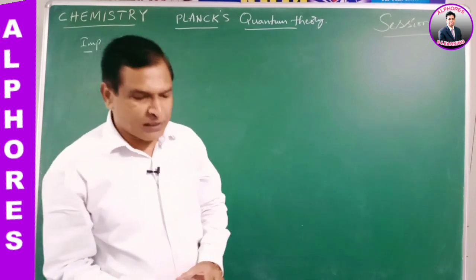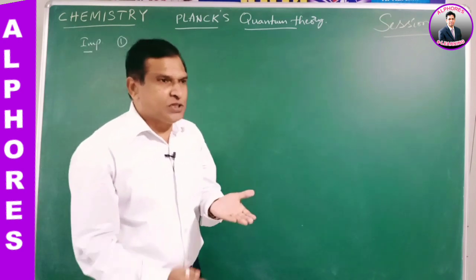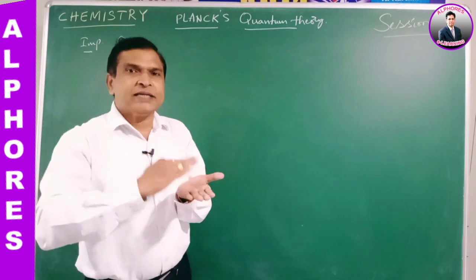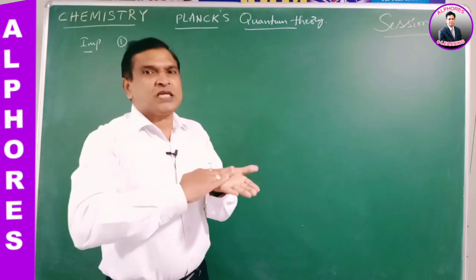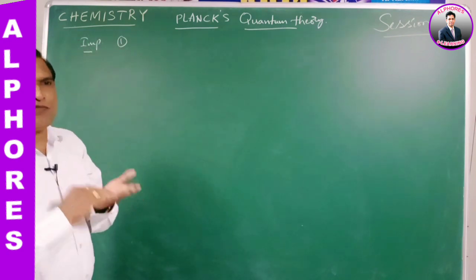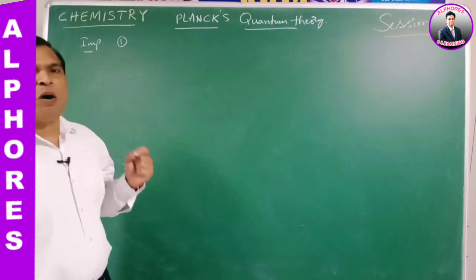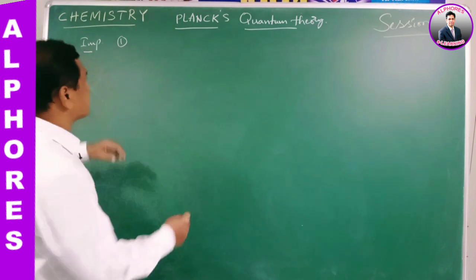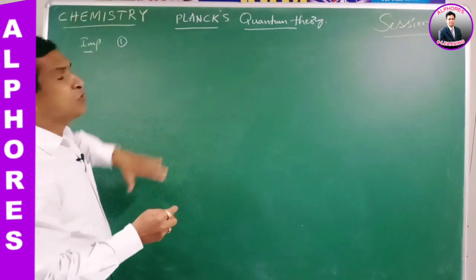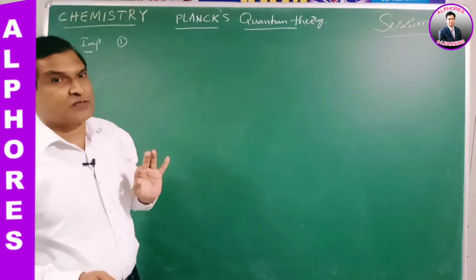According to Planck's quantum theory, the black body, being a perfect emitter of radiant energy, radiates energy from its surface. Energy is radiated means the energy is produced on the surface of the black body, isn't it? So first, the energy is produced on the surface of the black body due to the vibration of small particles like electrons.